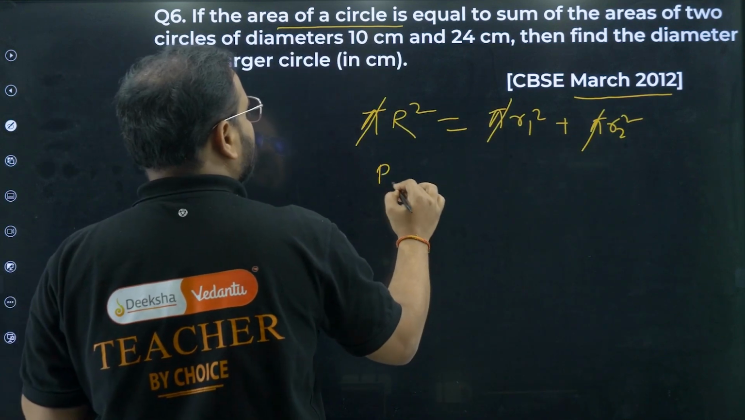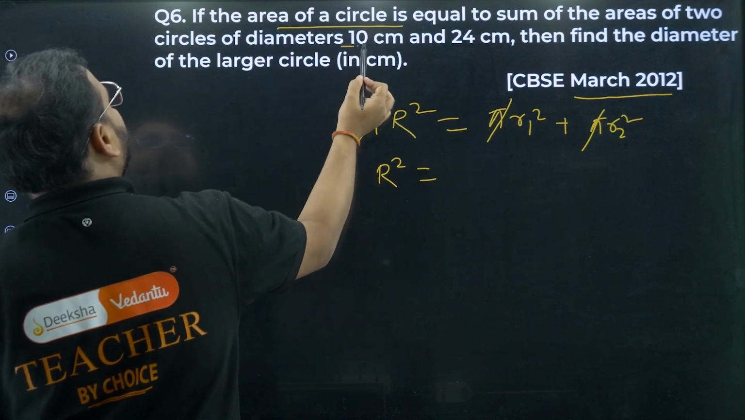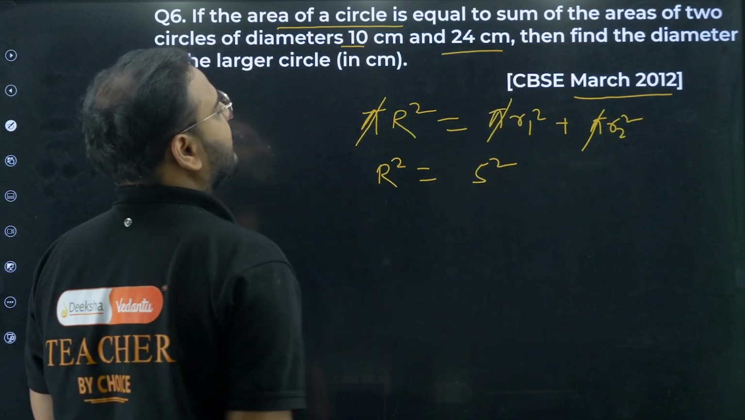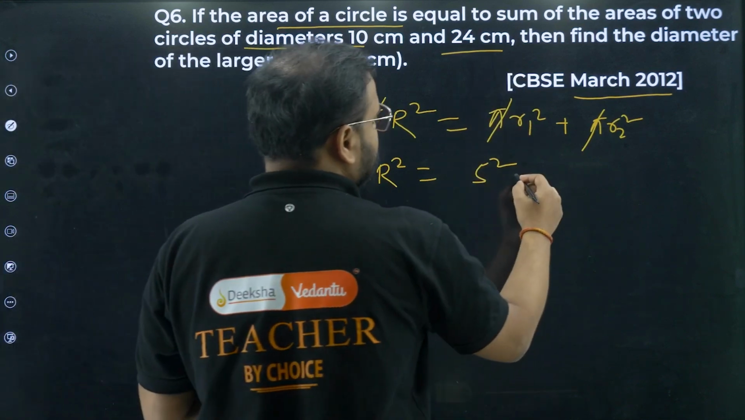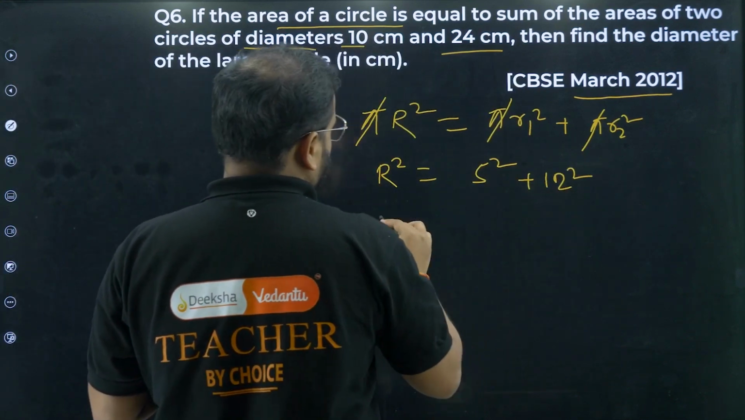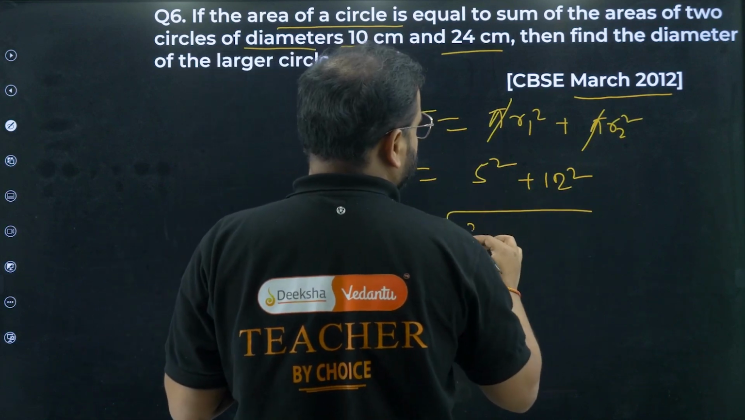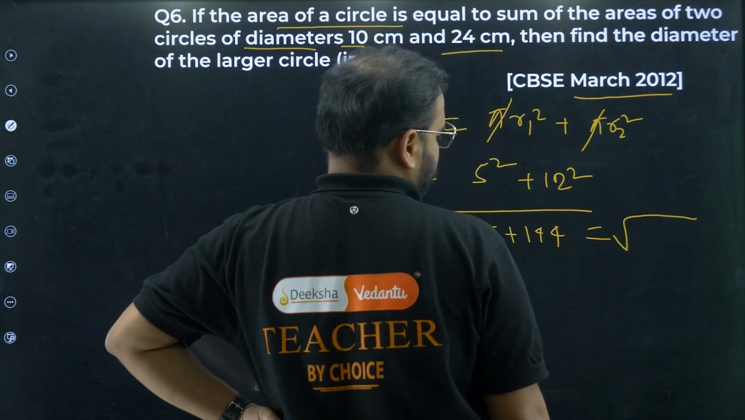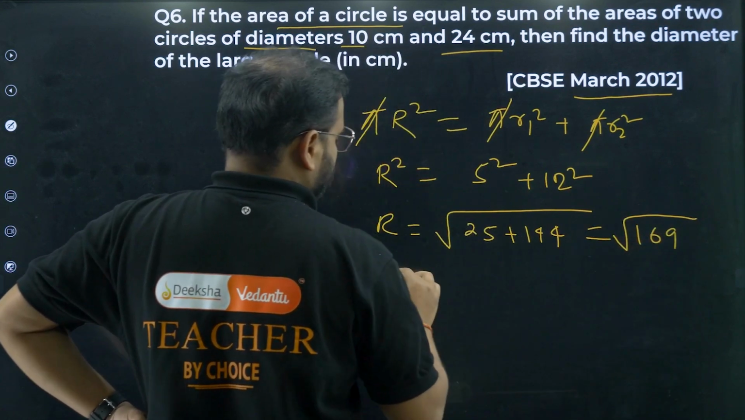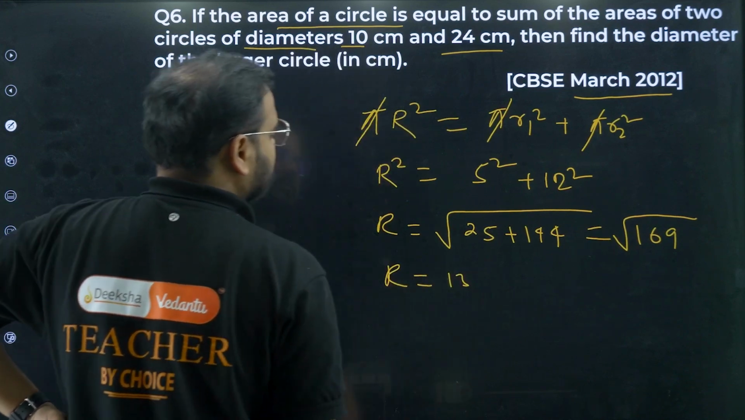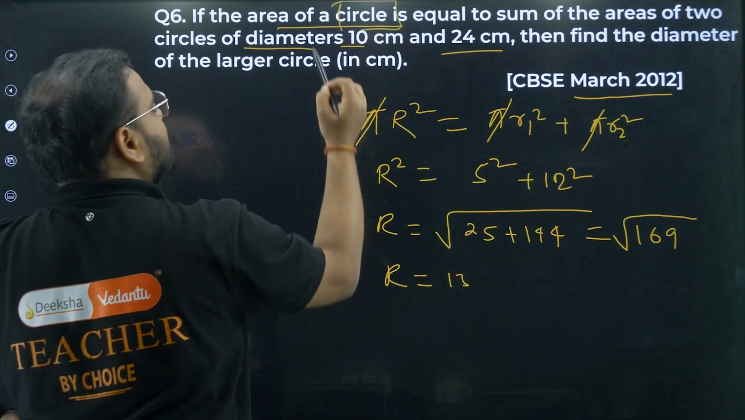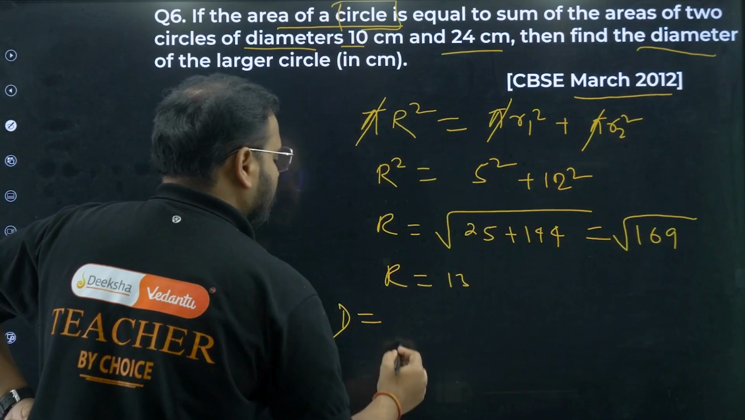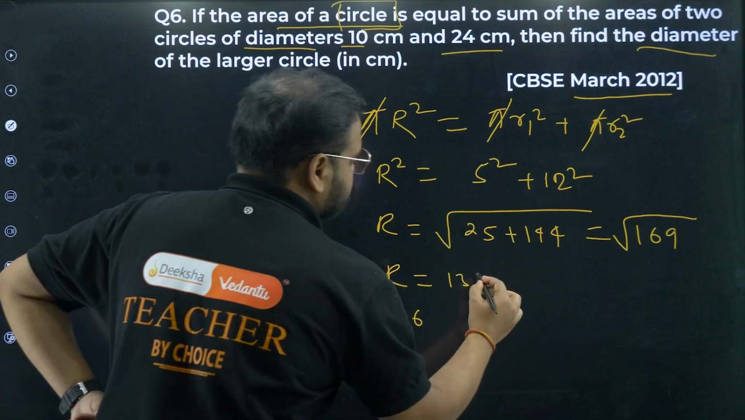This r square is unknown. What about r1? It's there. 10 is the diameter, so what's the radius? 5. 24 is the diameter, so what's the radius? 12. I'm getting r as root of 5 square, which is 25, plus 12 square, which is 144. How much am I getting for this? 169. So my r value is coming as 13. This r is the radius of the larger circle. But are they asking the radius? No, they're asking the diameter. So the diameter would be simply 26 centimeters.